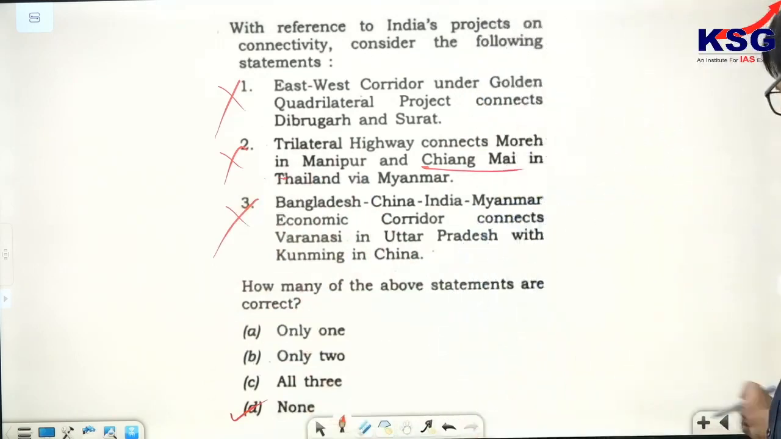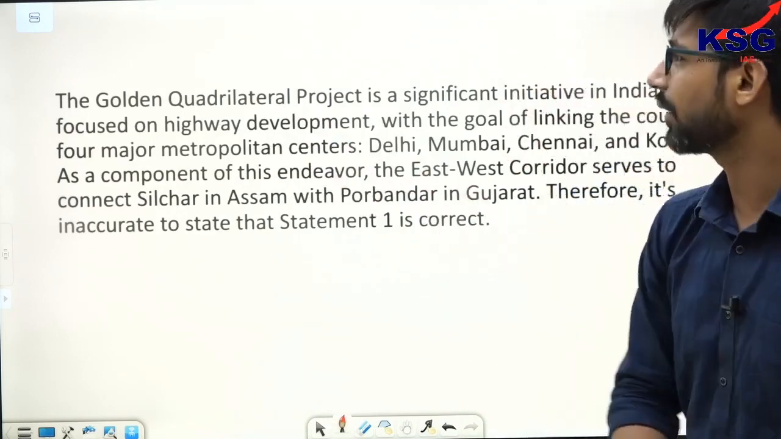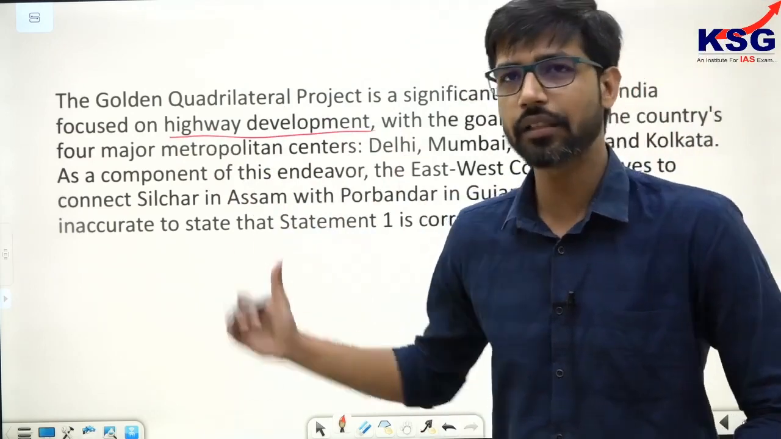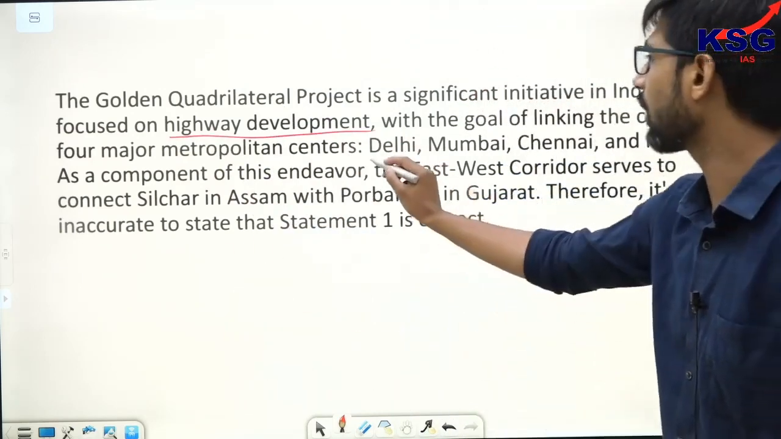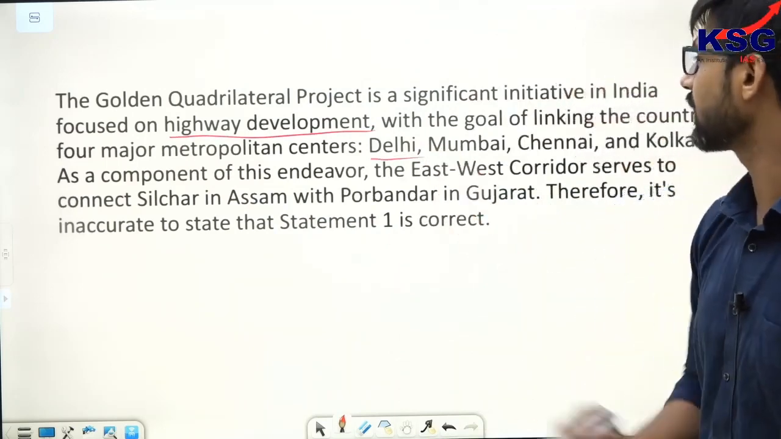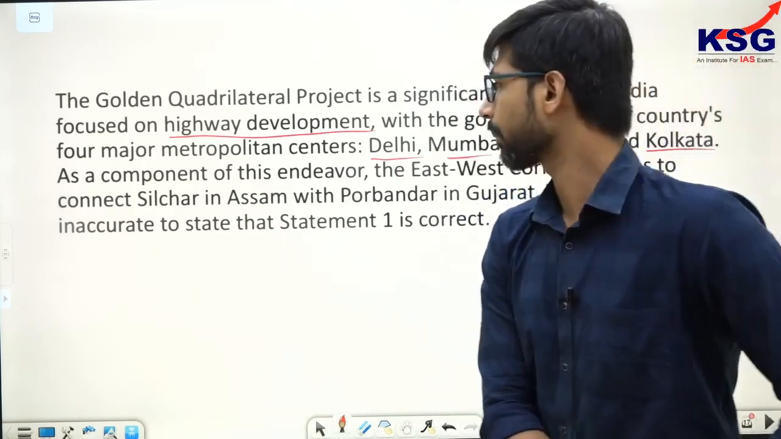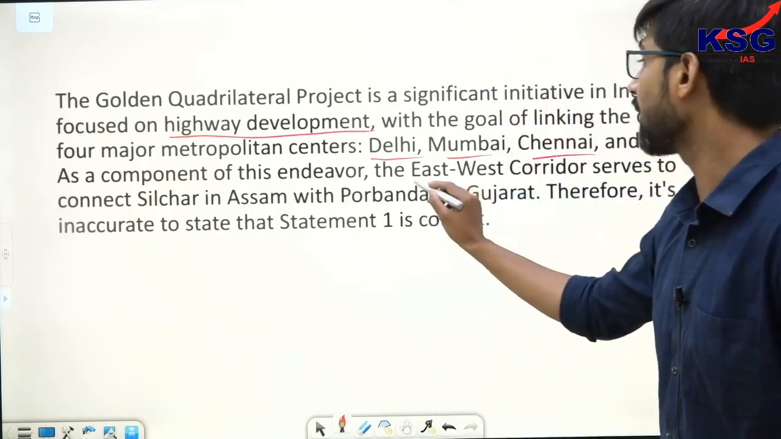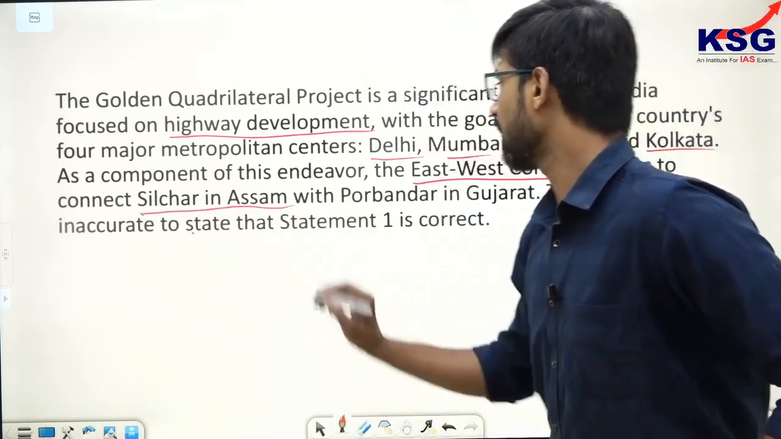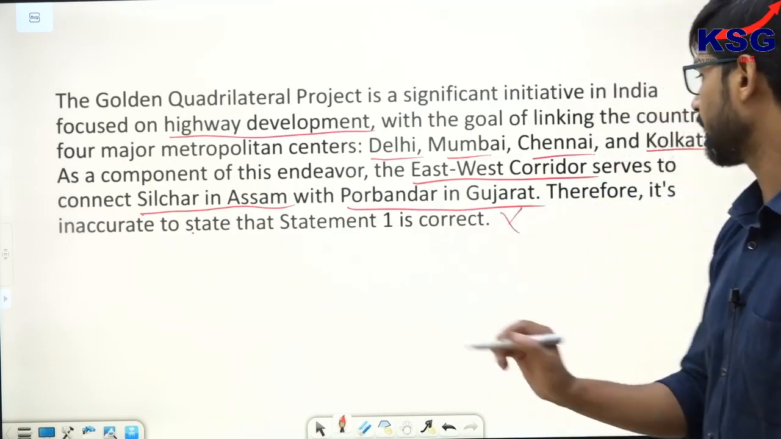We'll discuss the explanation. First, the Golden Quadrilateral project. It is a very important initiative in India focused on highway development. There are numerous highways which are to be constructed via this project, and they are going to connect important metropolitan centers like Delhi, Mumbai, Chennai as well as Kolkata, the 4 big metropolises. As a component of this endeavor, there is one east-west corridor as well which serves to connect Silchar in Assam with Porbandar in Gujarat. Therefore, statement 1 is not correct. It is a wrong statement.